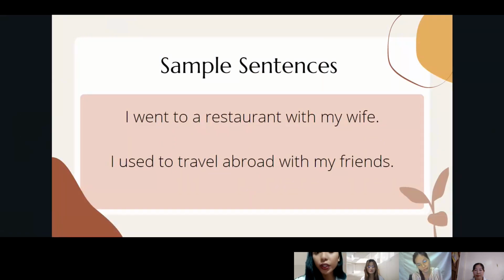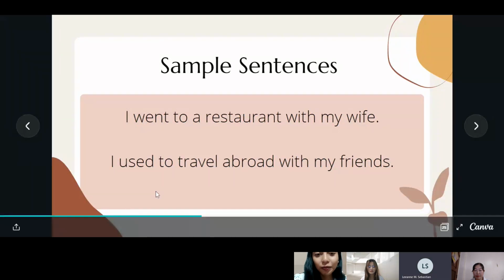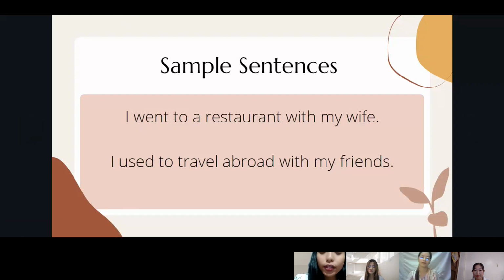Here are some sample sentences that use the preposition with. Can you please read both sentences, Miss Lian Sebastian? I went to a restaurant with my wife. I used to travel abroad with my friends. What do you think is the use of with in these sentences? Does it show that someone is accompanied by, or does it show the possession or the desire for something?